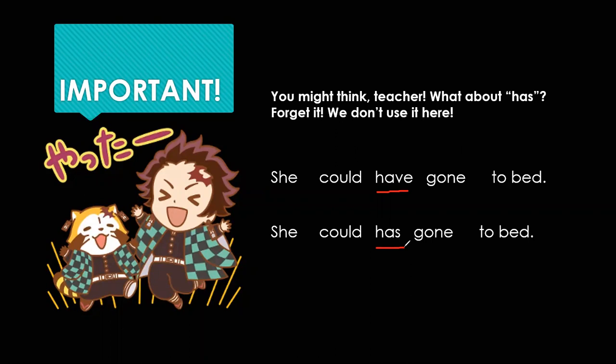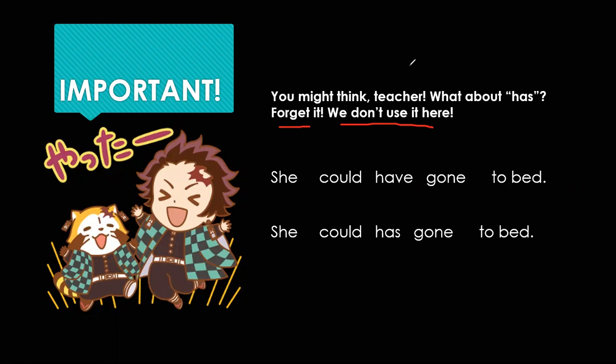Or he has 3 dogs. That's why they're barking right now and making the presentation impossible. And yeah, you're going to be right. We do normally use has for third person singular, like you already know. However, we need to forget it. We do not use it when we're talking about perfect modals. It's not going to be used for our purposes, not in this structure.